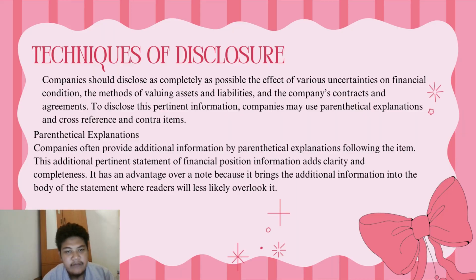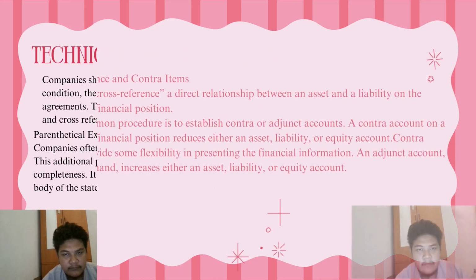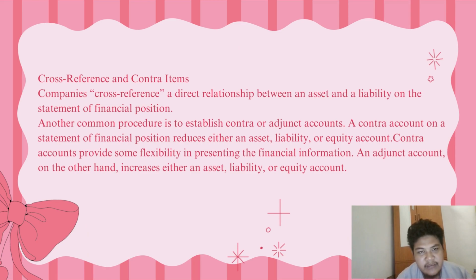It has an advantage over a note because it brings the additional information into the body of the statement where readers will be less likely to overlook it. Companies, however, should avoid lengthy parenthetical explanations which might be distracting.